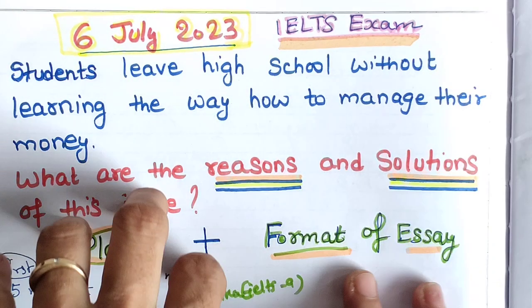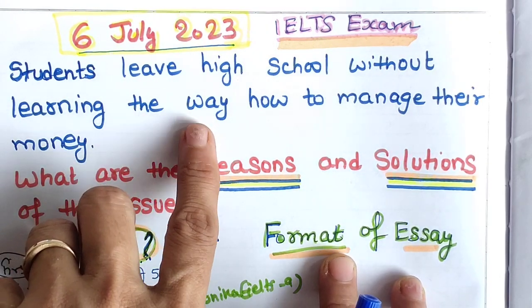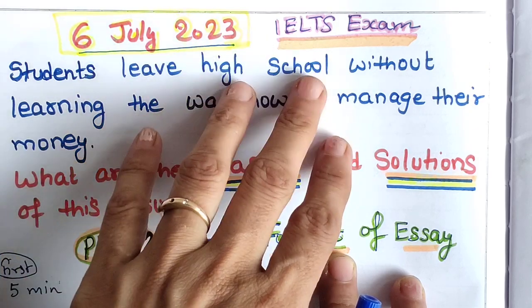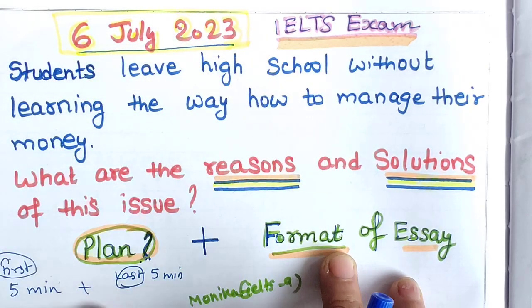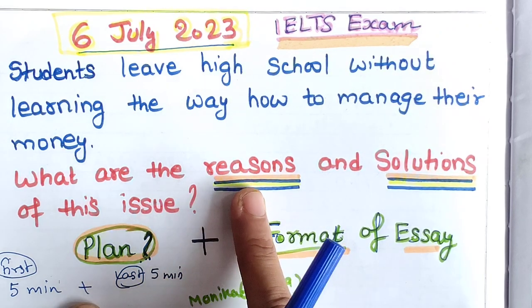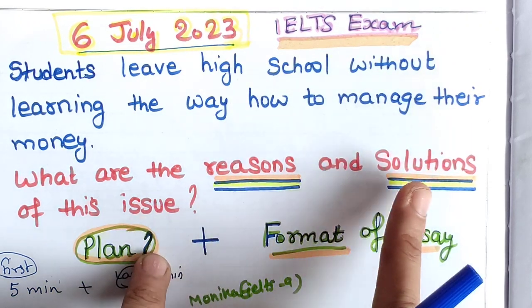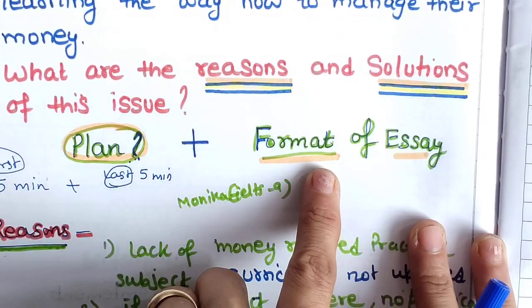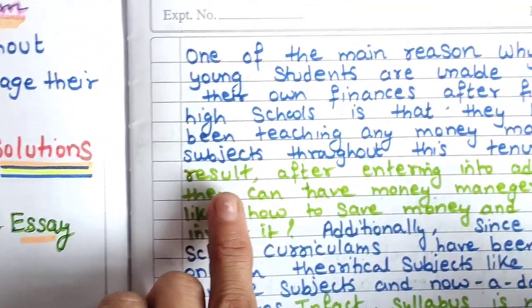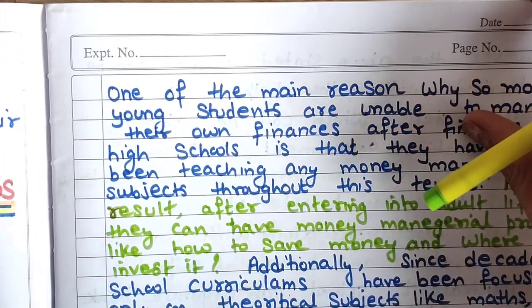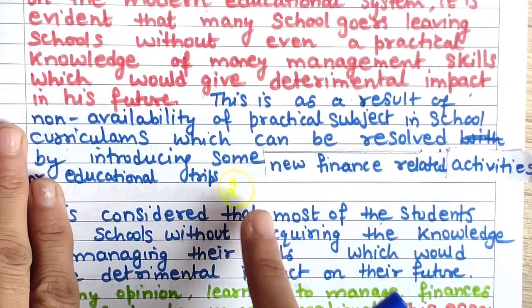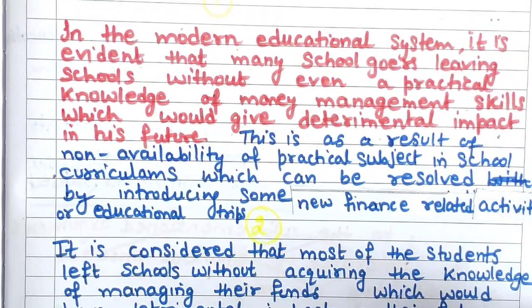Okay, so let's start this question that is also related to that. This question was part of the 6th July 2023 IELTS exam, writing task 2. Let's read it one by one and you can see what type of question it is: reasons and solutions. What I am going to show in this essay is how to plan the format of the essay, the body, how to write body paragraphs, and definitely I will show you two introductions, introduction 1 and 2. So let's start with the first.